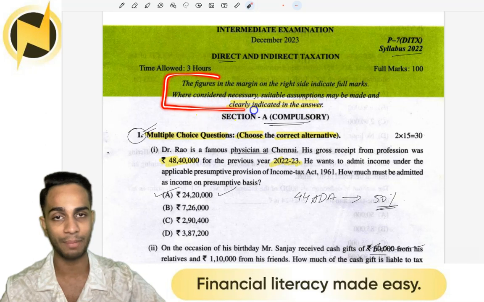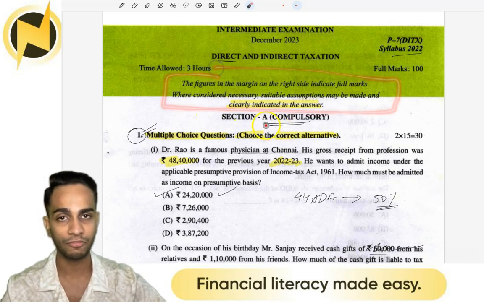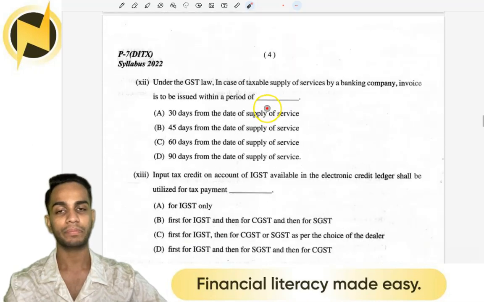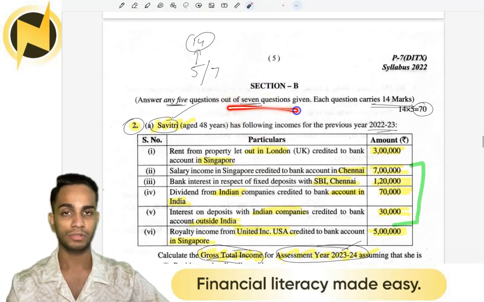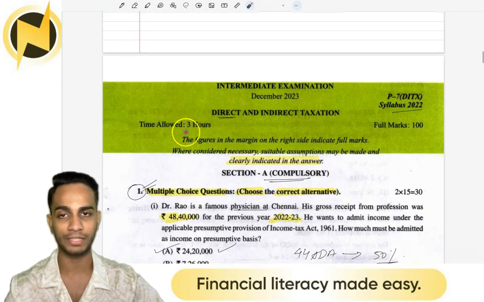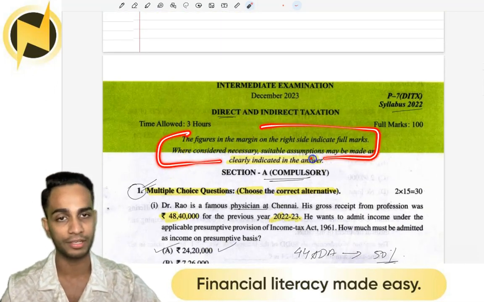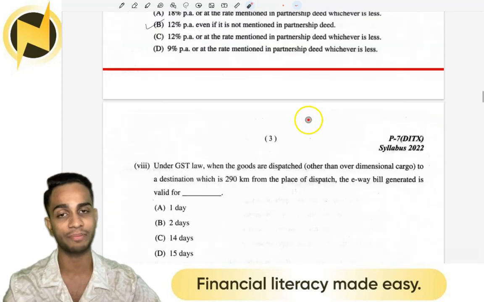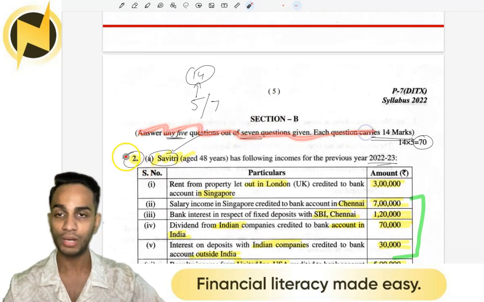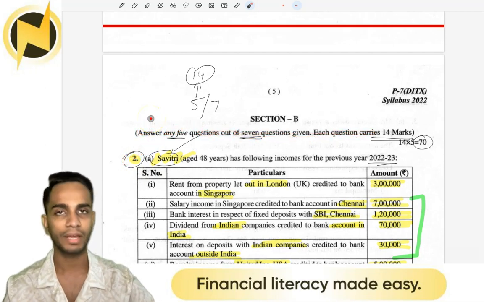So it can be mentioned there instead of being mentioned separately in each section. If the header of your question paper mentions this and you miss reading it, what will happen? You'll go to section B, and section B will not have this statement, so you will end up answering everything. So make sure that you do not make a mistake of this sort.